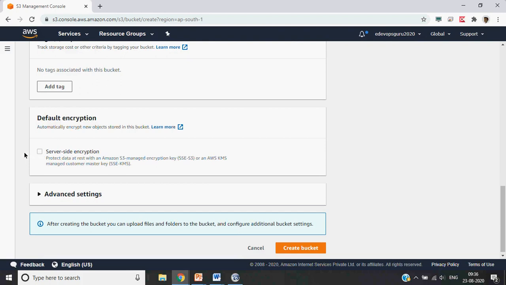Then there is also a functionality where you can encrypt the data which is stored in the AWS bucket. Though there are certain restrictions, like only the owner can see it, or you can give permission on who can access it, some people might still not be comfortable with data being stored in the AWS data centers. So AWS also provides a functionality where you can encrypt your stored data.